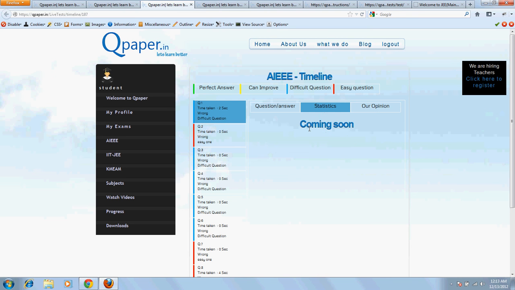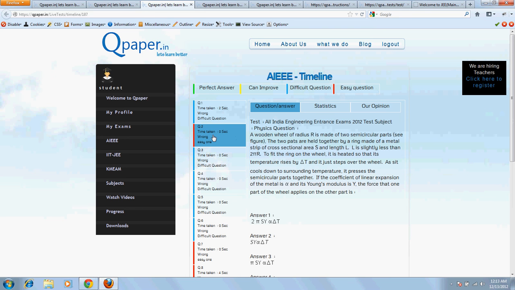We are also planning to do a statistics which is going to come soon. We have an expert opinion for each question, which will also come soon. Now this red indicates that this was a really easy question, and the student actually went wrong with the question. So this will enable the student to really understand the weaker sections of the student, and then work on that.